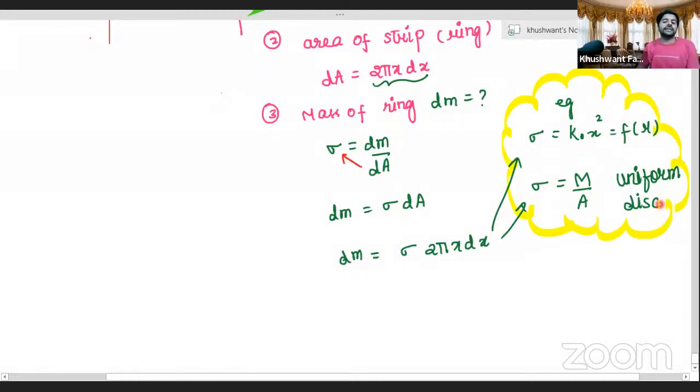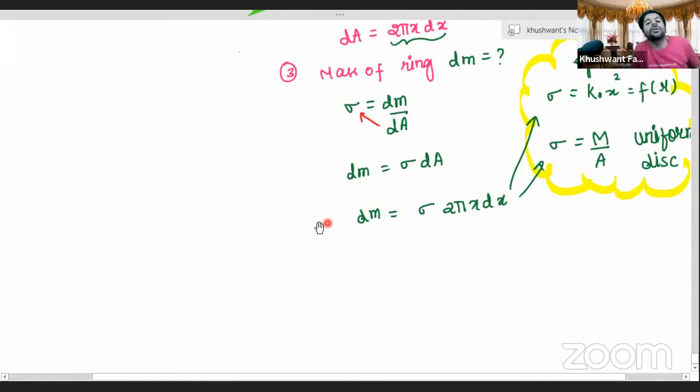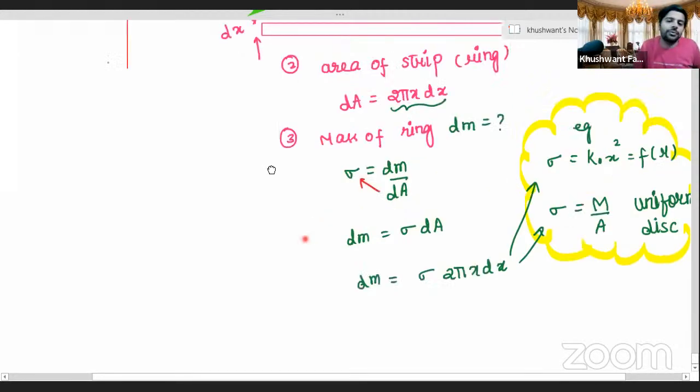How many of you are clear with this logic? Everybody, can you bring your hands down? If we have understood up to here, then the same way we calculated the mass, we can calculate the mass here also for the complete ring. We can calculate moment of inertia also. Let's calculate moment of inertia right now.